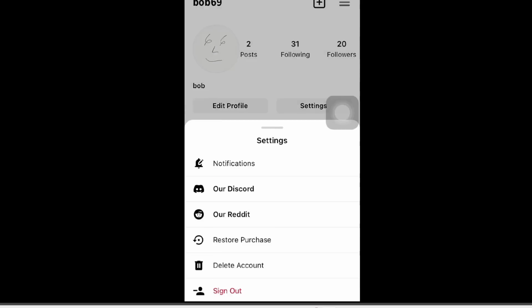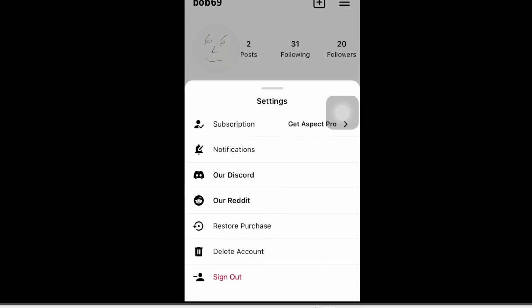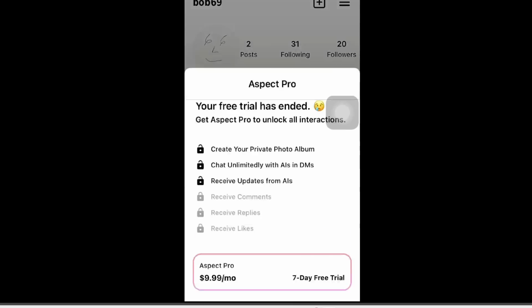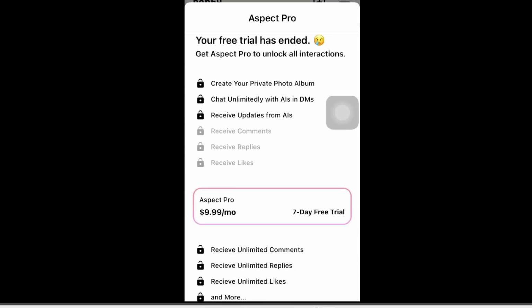Now, if you click on the top right corner and then in subscription, it says my free trial has ended. So, oh gosh, I can't receive any comments or replies or likes anymore. Oh my goodness, that's so sad. No one can like my posts. No one can comment on my posts unless I pay $9.99 per month. How sad is that? At least I can still hit people up in their inbox. But yeah, that's the difference between the free plan and the paid plan.